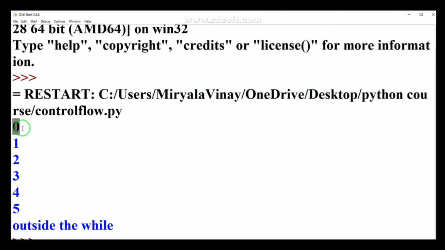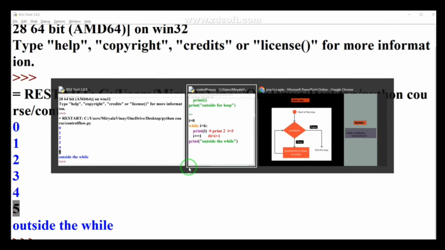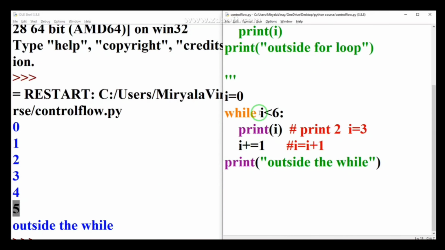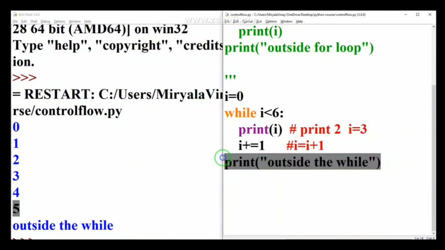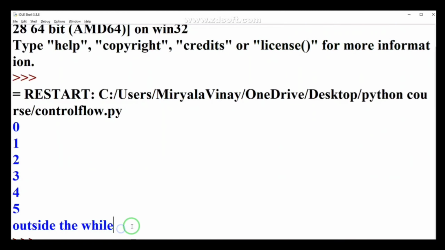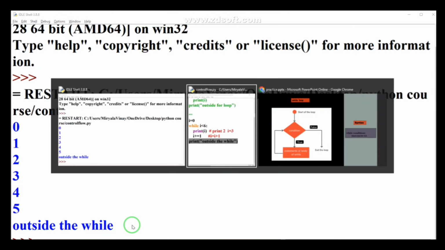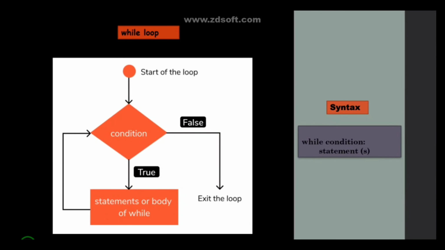Initially it was 0, and then 1, 2, 3, 4, 5, and then the value of i was 6, and our condition, 6 less than 6, is false. That is why it will ignore these two statements and come to here, and it will print "outside the while". That is the use of the while statement.